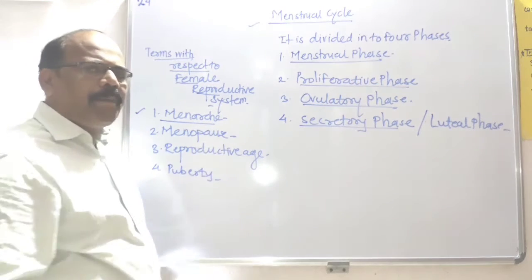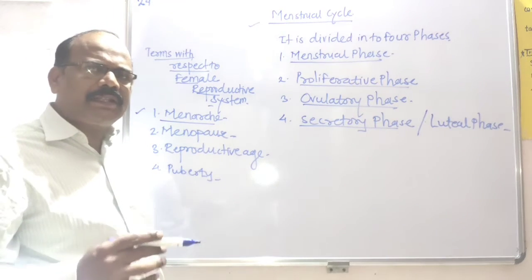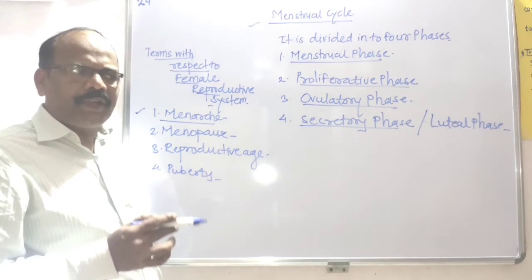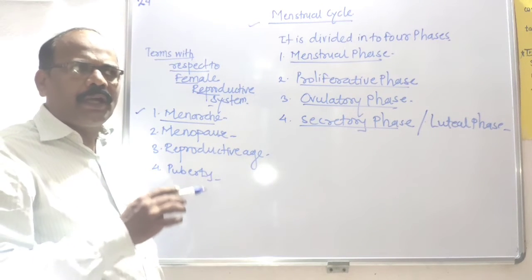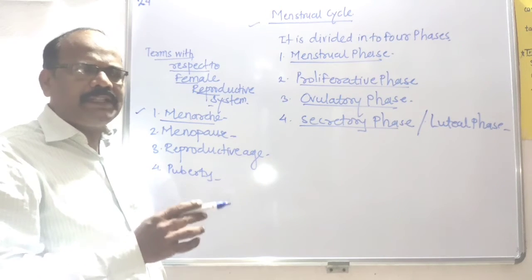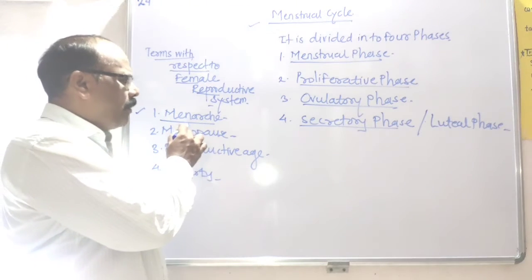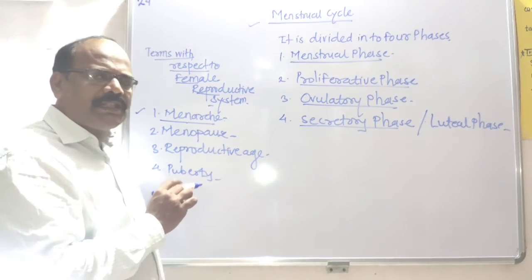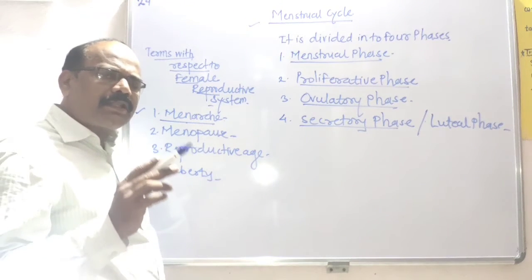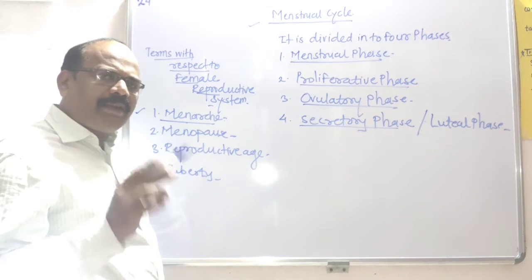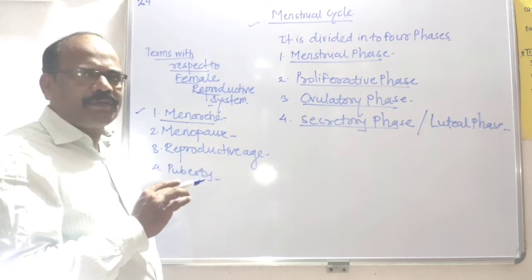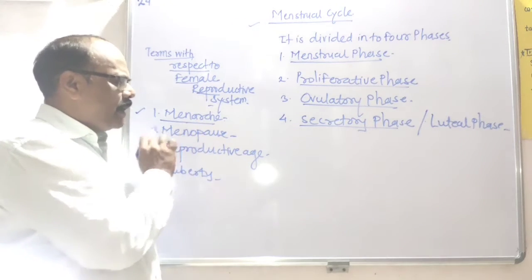Menarche means the first beginning of the menstrual cycle. Generally, it begins at the age of 10 to 14 years. The beginning of the menstrual cycle is called the menarche. It is the first menstrual cycle that begins at the age of 10 to 14 years.